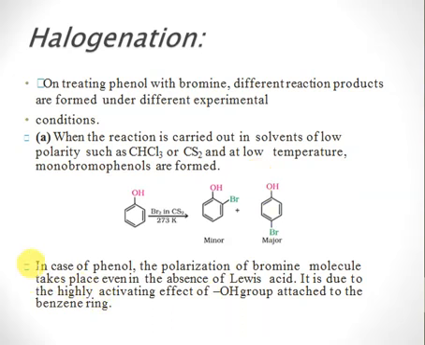So in case of phenol, we don't need any catalyst, right? We don't make use of any Lewis acid. Why is that? Because polarization of the bromine molecule can easily take place in the absence of Lewis acid. Why is that? Because this phenol is highly electron rich, it can easily attack this bromine, right? So there is no need to use any Lewis acid for the reaction to work.